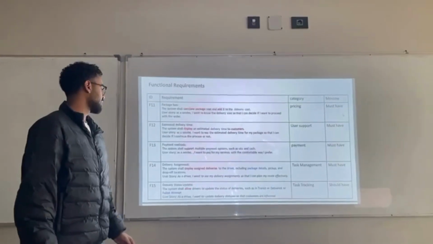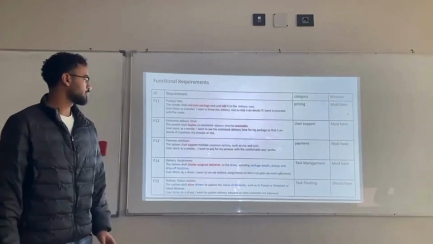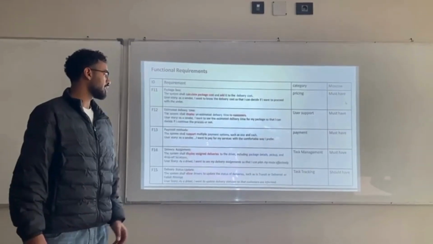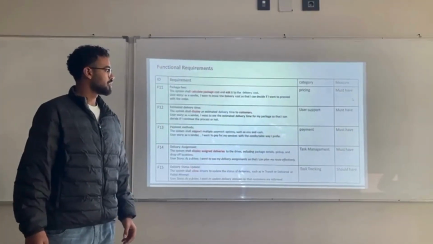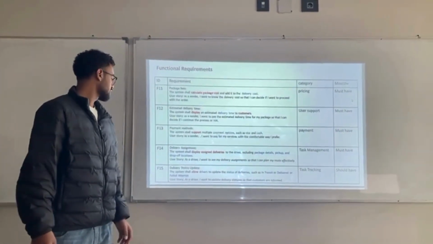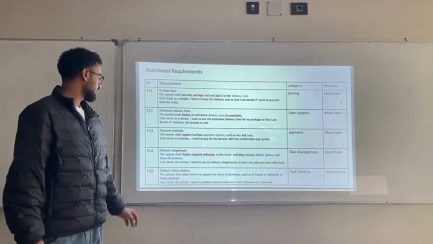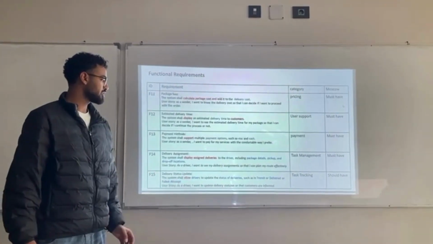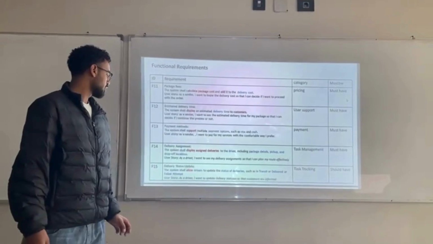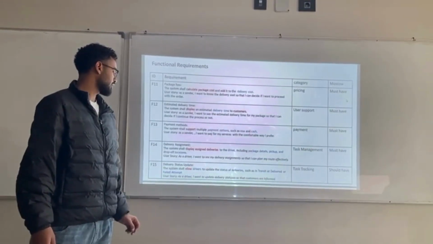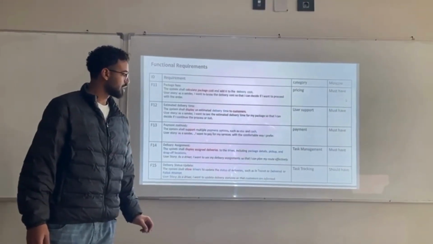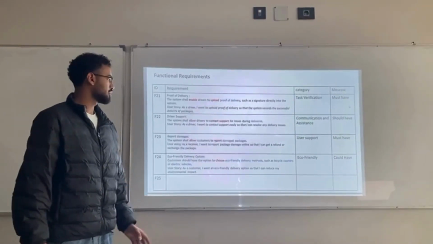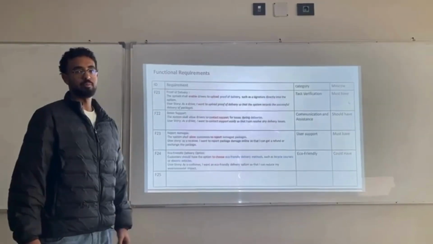More examples. Payment methods: the system shall support multiple payment options such as Visa and cash. User story: as a sender, I want to pay for my services in a comfortable way I prefer. Another example, delivery status update: the system shall allow the driver to update the status of deliveries such as in transit, delivered, or failed attempt. User story: as a driver, I want to update delivery status so that customers are informed. We have 24 requirements, and this was a few of them.